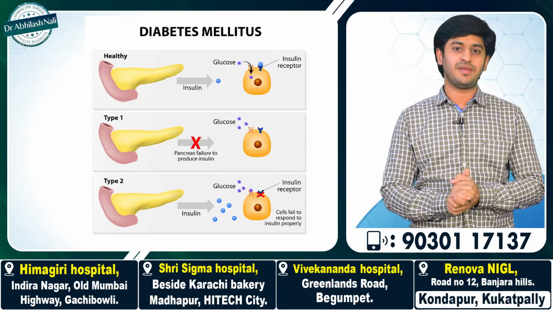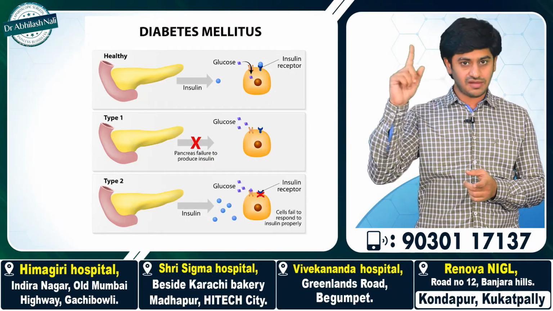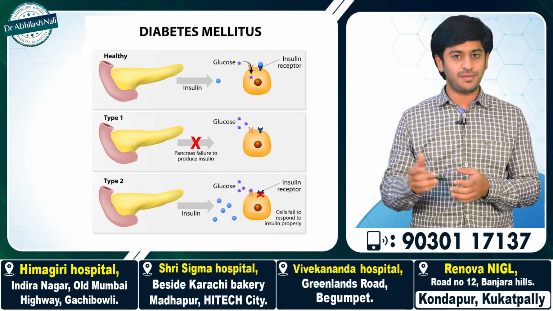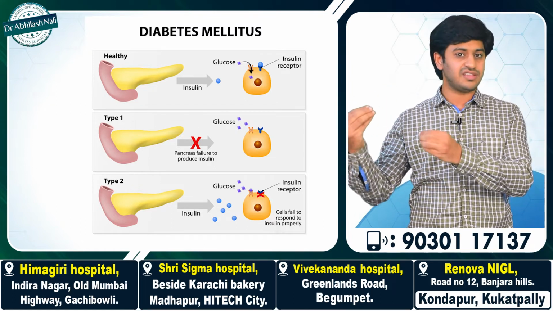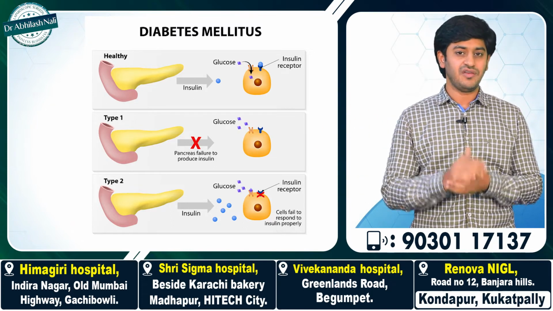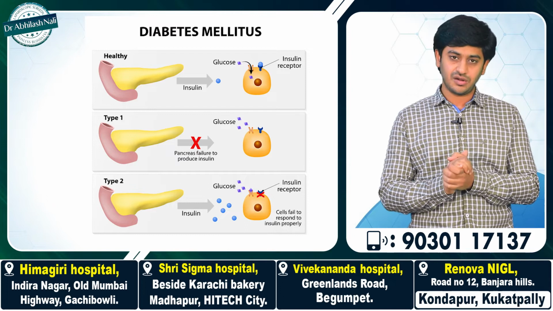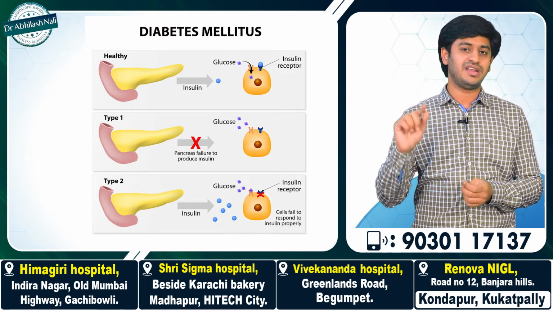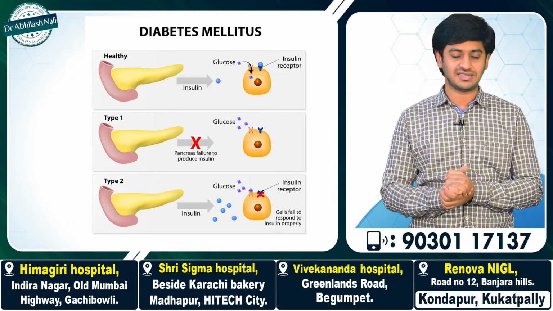Diabetes is also of two types, as everyone knows. We do have type 1 diabetes, which occurs right from childhood, mainly because of the deficiency of insulin production, and we do have type 2 diabetes, which occurs mostly in adulthood, which is not due to deficiency of insulin production, but because of something called insulin resistance.